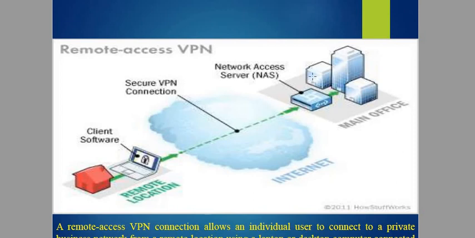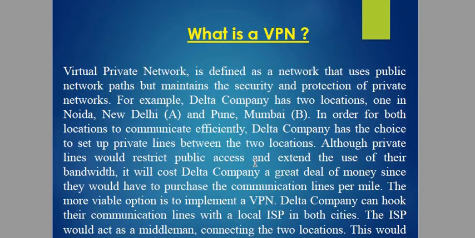I hope you are getting my point. On the right hand side, that is your company's private network, and the left hand side, that is your home. You are working from your home and you are accessing your private network, but the company wants that access to be secure. So how are you securing that? You are securing it with the VPN, that is a virtual private network, right?